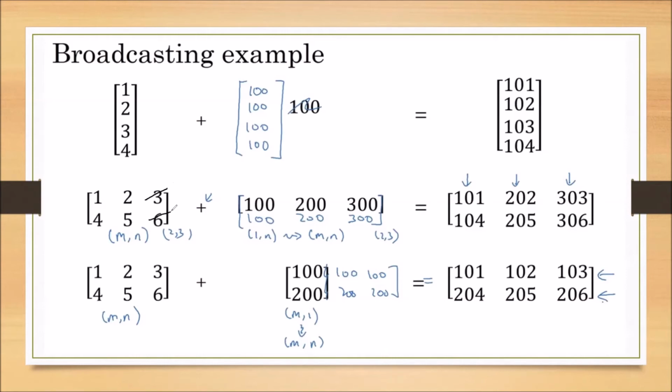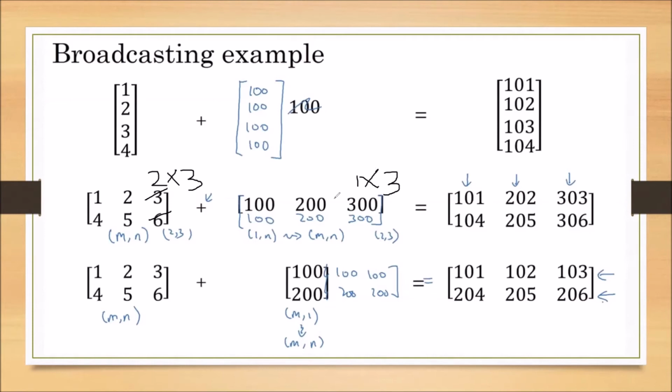Now here we have taken a 2 by 3 matrix, with 2 rows and 3 columns. We can add another matrix which is 1 by 3. We can add a 2 by 3 matrix with the 1 by 3 matrix. How can we add? Because the matrix sizes are different, an error should come, but no error is coming. Why? Here again broadcasting is taking place.